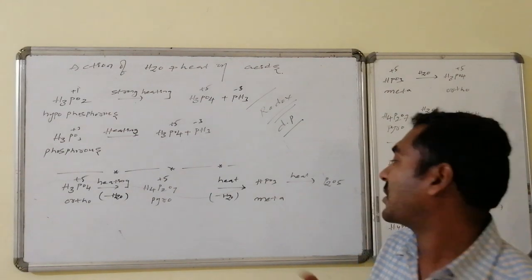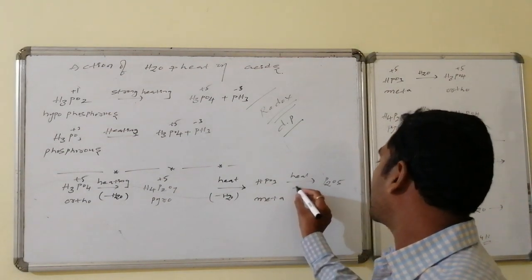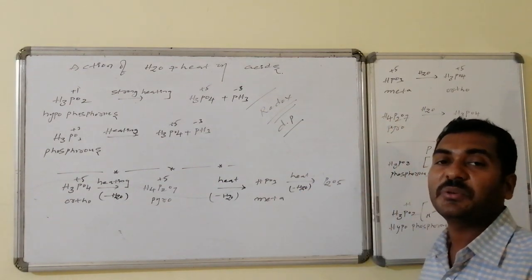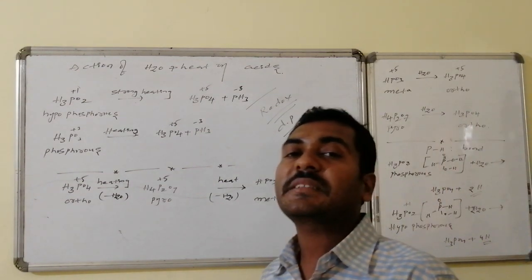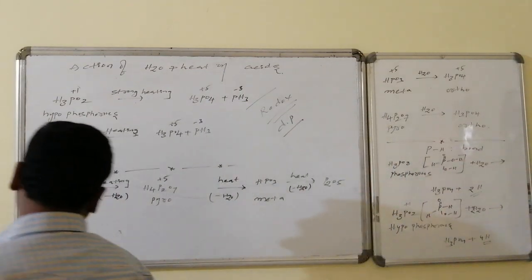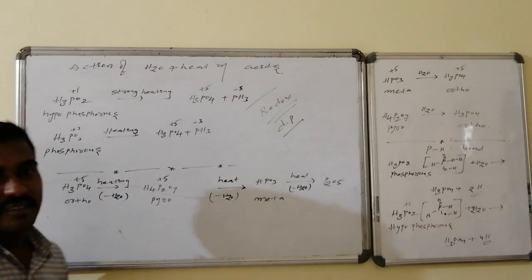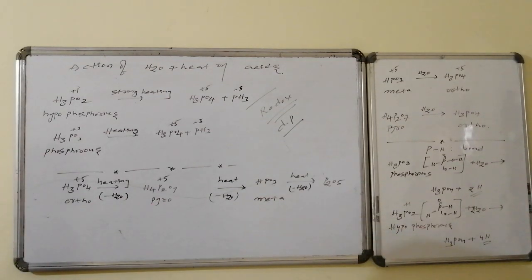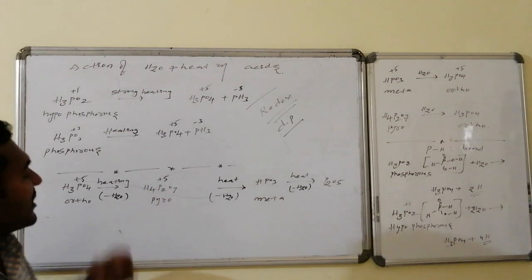That is, HPO3 formation occurs. This metaphosphoric acid, on further heating, leads to the formation of P2O5, that is, phosphorus pentoxide. Now observe from left to right what is happening: a water molecule is eliminated. For each phosphorus, the number of oxygens here is 3.5.